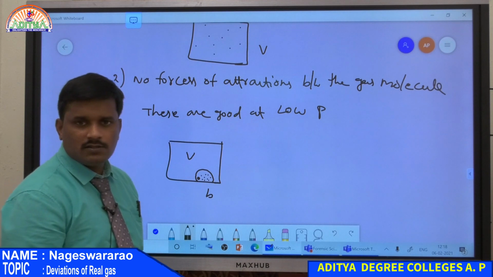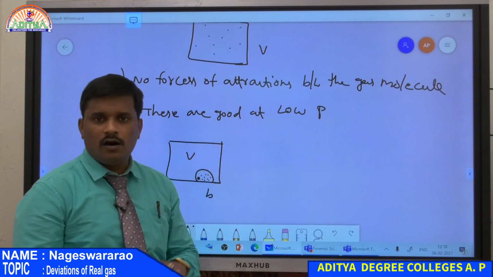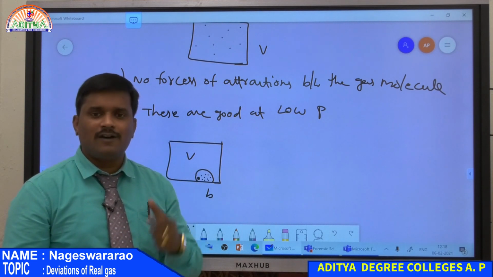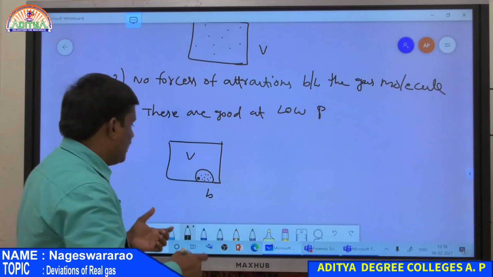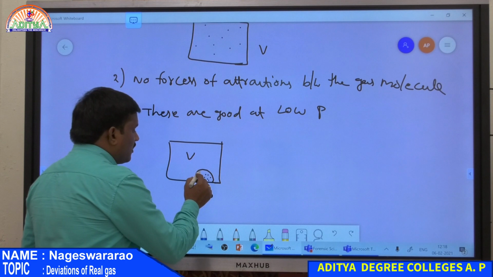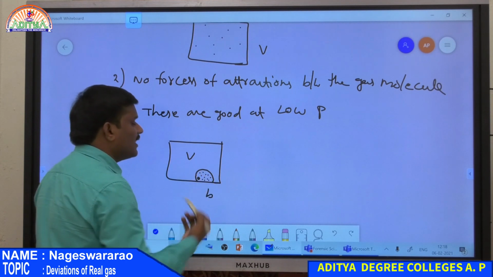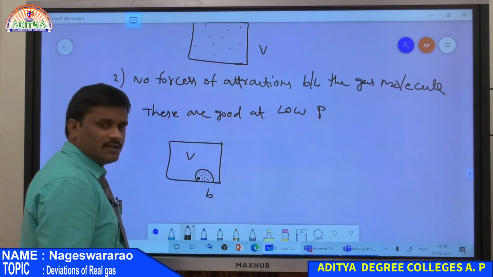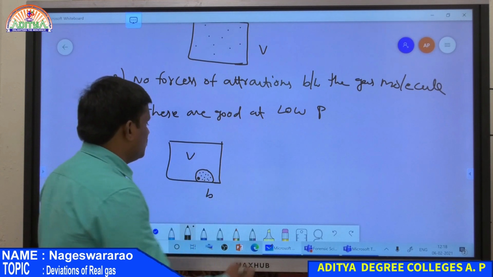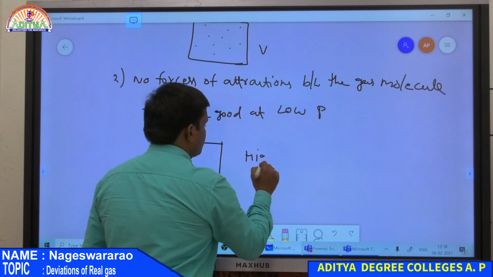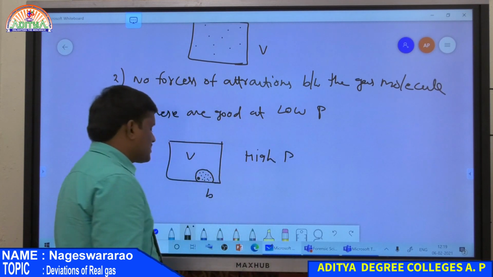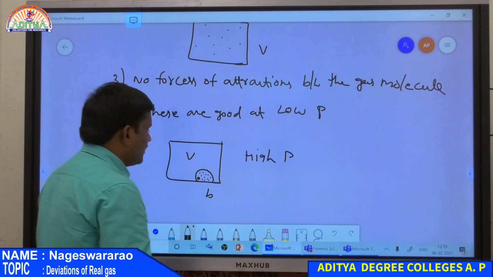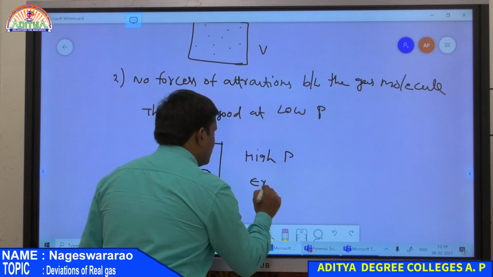So what does this mean? At high pressure condition, all the gas molecules come close to each other and occupy a particular volume B. Therefore the volume of the gas molecules B is not negligible, because this is some volume present in the container. So at high pressure condition, the gas molecules occupy a certain volume B, and that B is nothing but excluded volume.